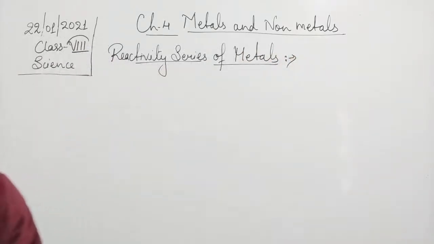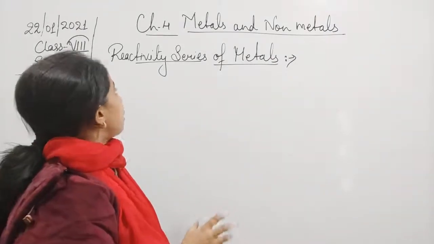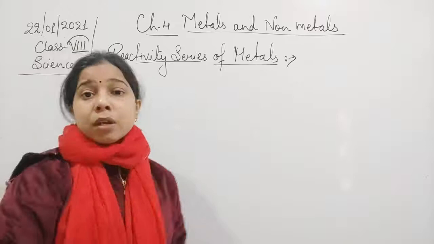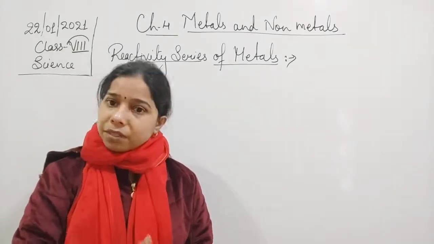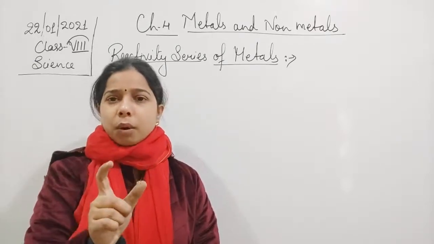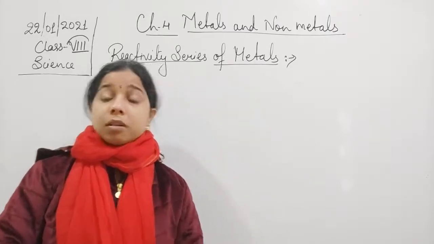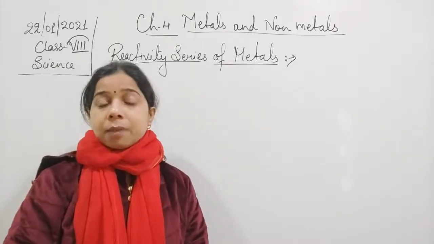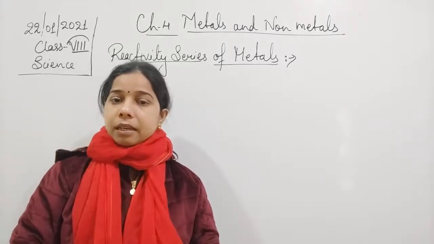Reactivity series of metals. Now you see, students, what is this reactivity series of a metal? Basically all the metals are not equally reactive. We have understood with all these chemical reactions that sodium reacts vigorously with oxygen, reacts with water, and can easily react with acid.